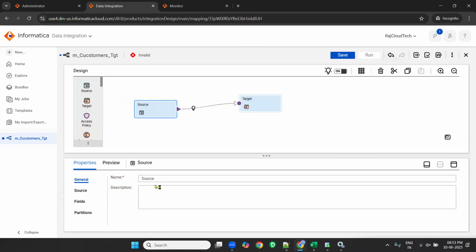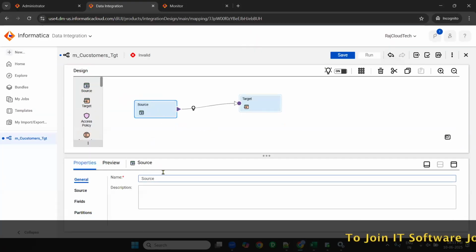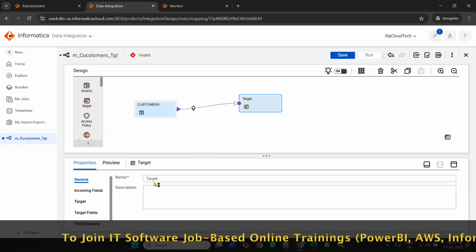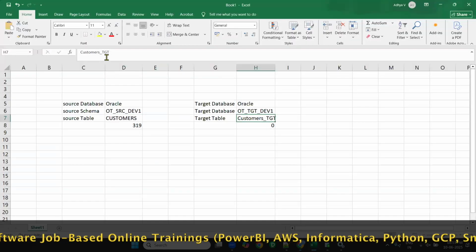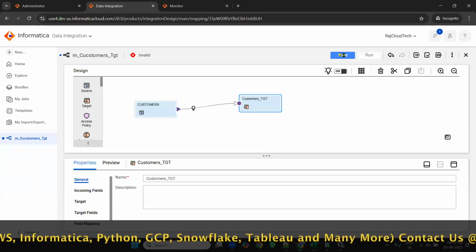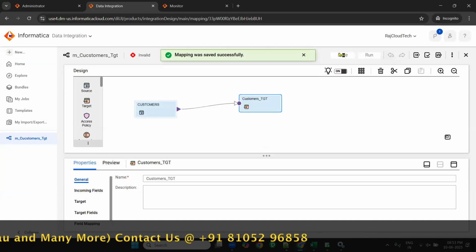Select source. Now here, properties, preview, source, general, source, fields, partitions. The name of the source is just naming, that's it. The name of the source is customers. Now select target and name. The name of the target is customer stage. Just a name, that's it. This doesn't mean that the table will come here. No. Now what to do?